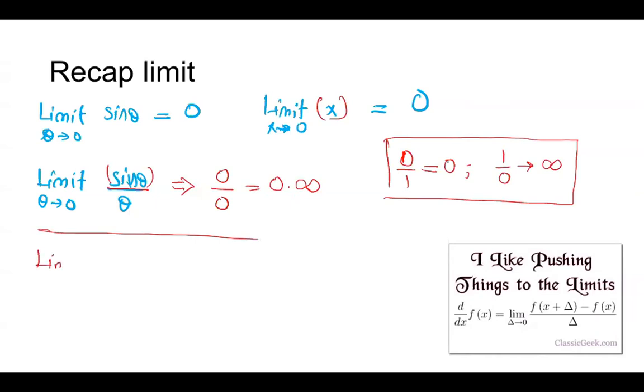Limit, again theta or x, theta doesn't matter, goes to 0, of cos theta minus 1 over theta. Actually, let me use not theta but x.